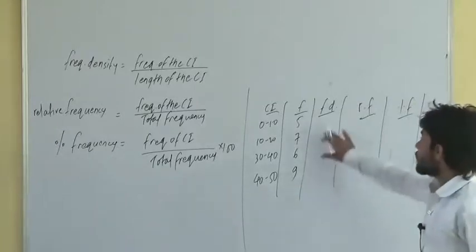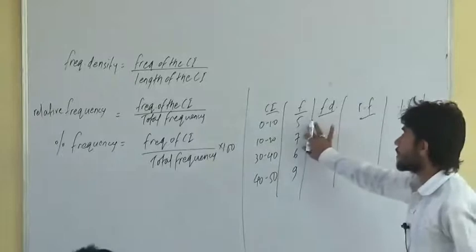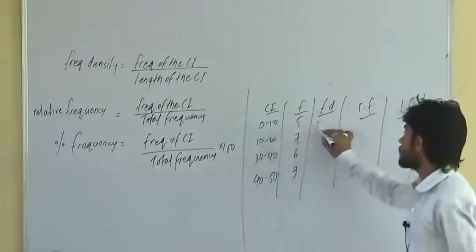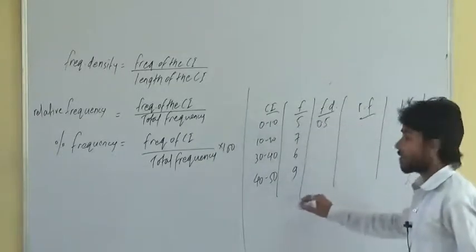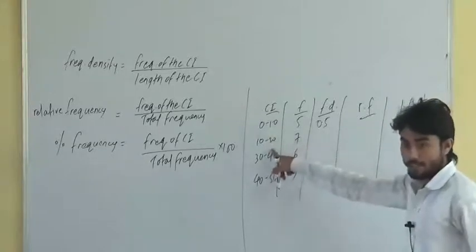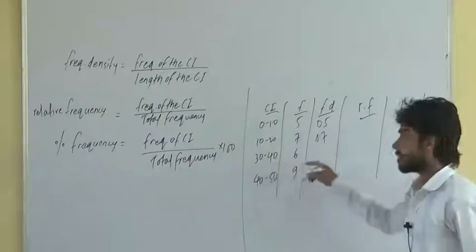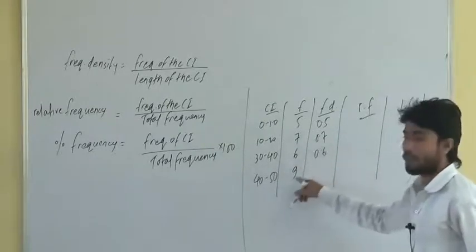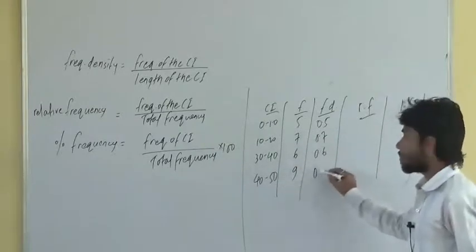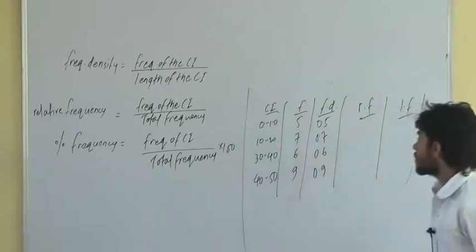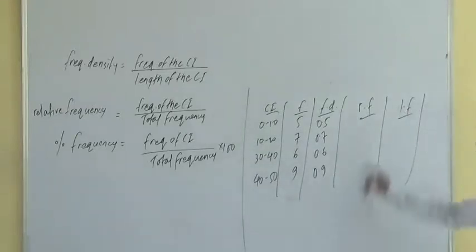What will be the frequency density here? 5 divided by 10, so 0.5. Yeah, 7 divided by 10, 0.7. Yeah, 6 divided by 10, 0.6. Yeah, 9 divided by 10, 0.9. This is frequency density. What about relative frequency?